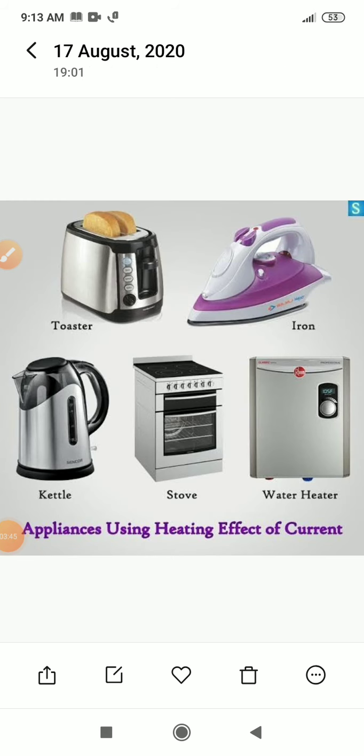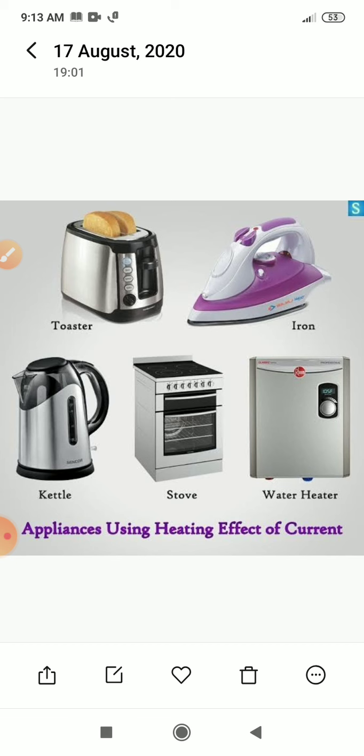Next we are going to see the heating effect of electric current. You can see here many devices. All these devices are working on the basis of heating effect of electric current. You can see here water heater, stove, electric iron, then heater, hair dryer, heat guns.